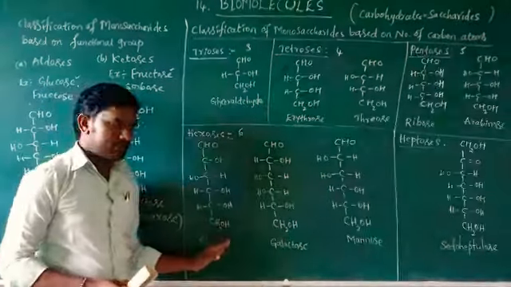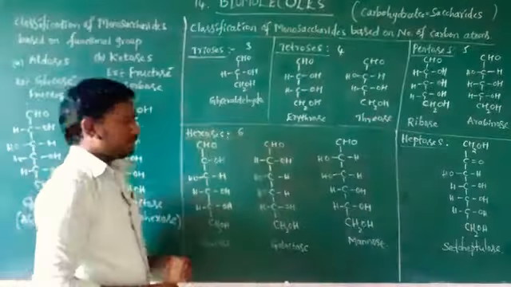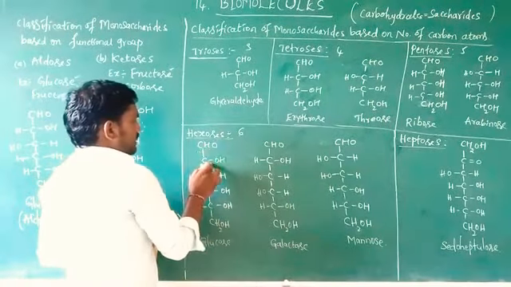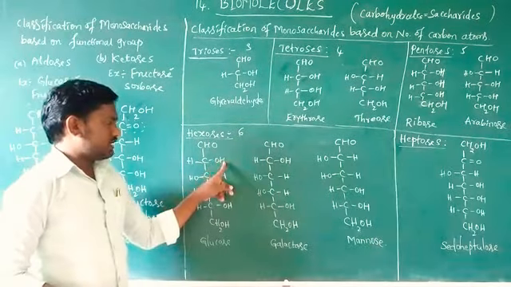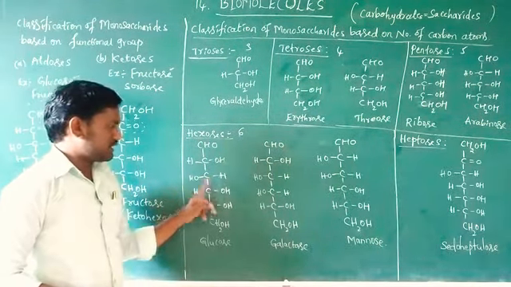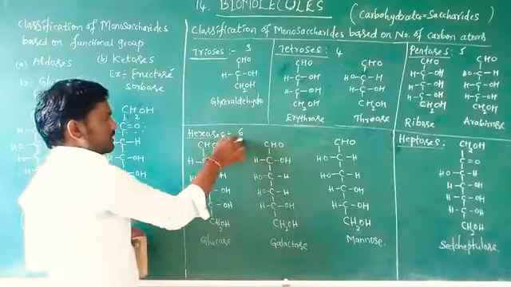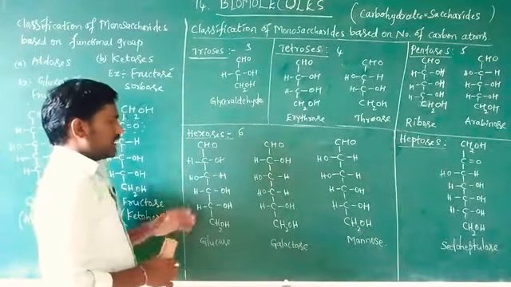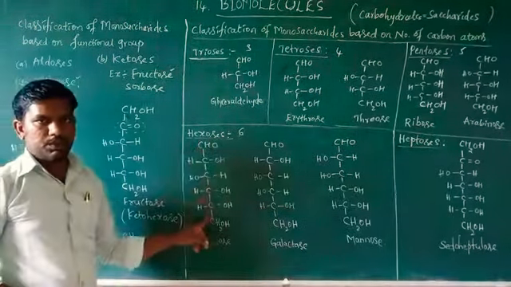Similarly, glucose: the OH groups are right, left, right. Hexoses indicate 6 carbon atoms and the functional group is CHO, so aldohexose.